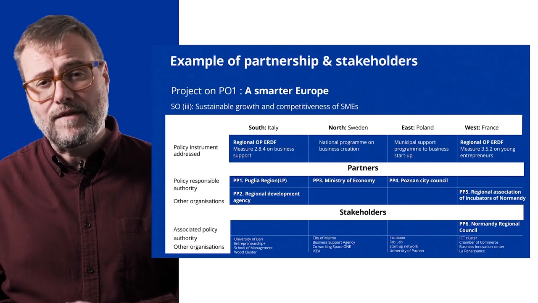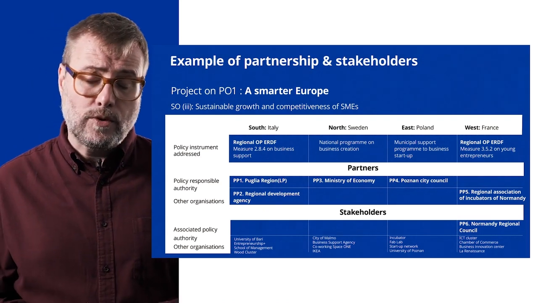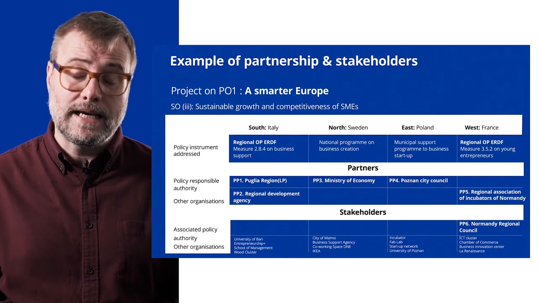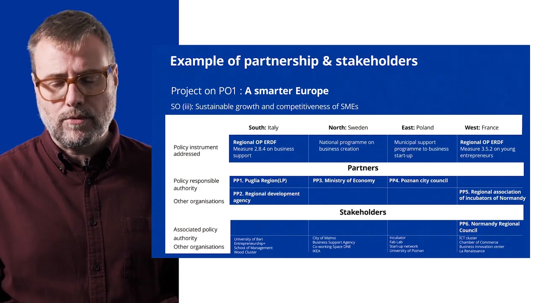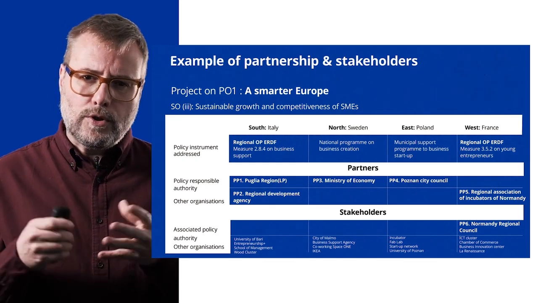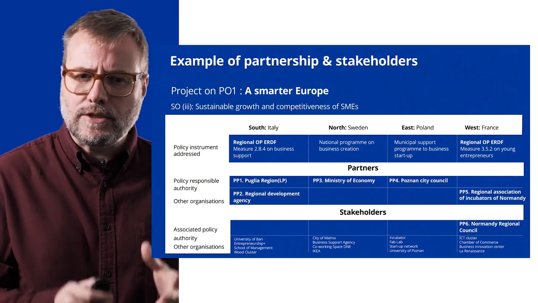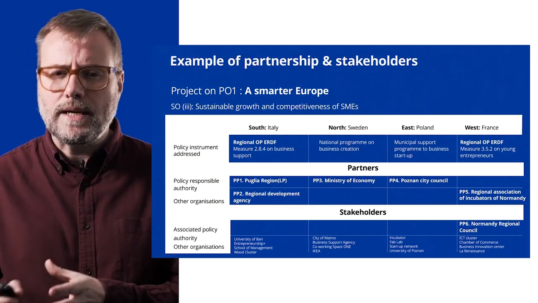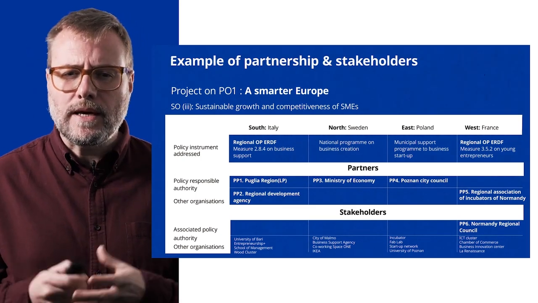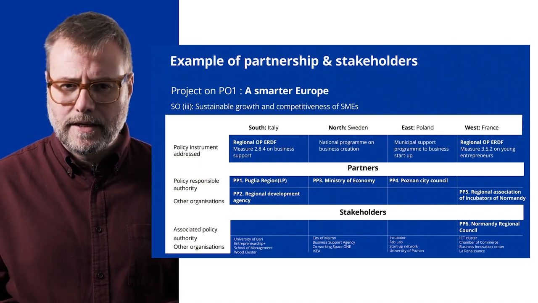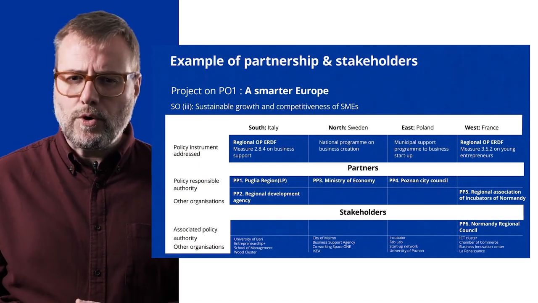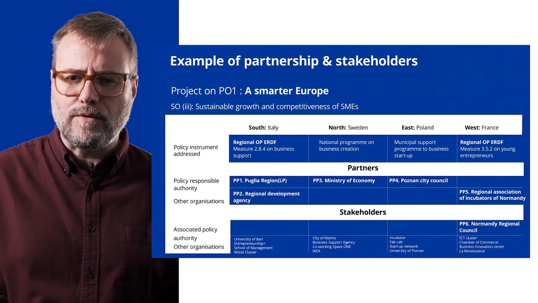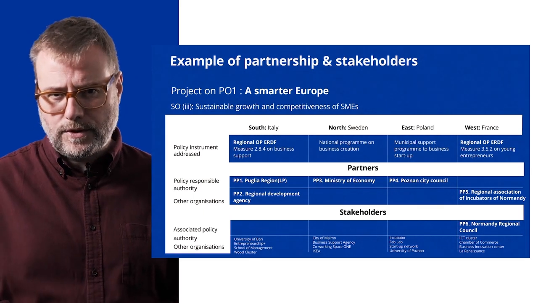2 of them are investment for jobs and growth programs. So this complies with the eligibility criterion that at least one of the policy instruments addressed has to be an investment for jobs and growth program. What do we have as partners? So in the case of Italy, we have 2 partners addressing the same policy instrument. We have the Puglia region as lead partner, together with the Regional Development Agency. For Sweden, we have the Ministry of Economy. For Poland, we have the Poznan City Council. And for France, we have the Regional Association of Incubators.